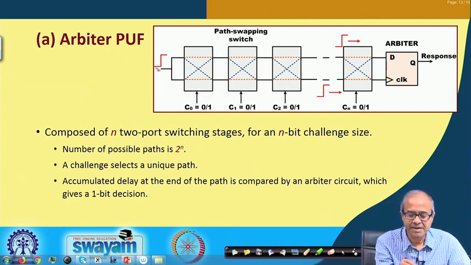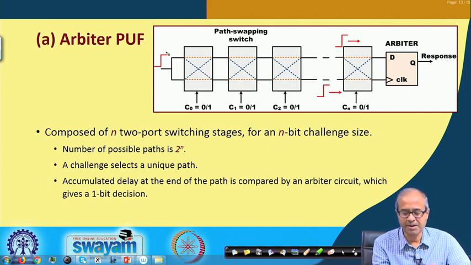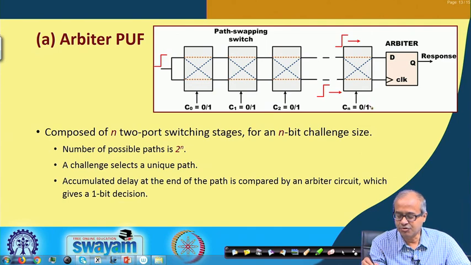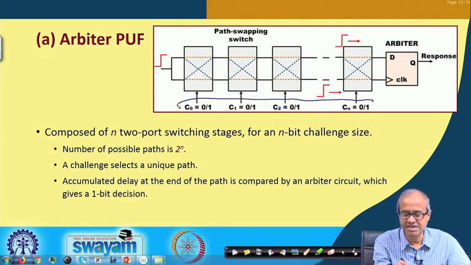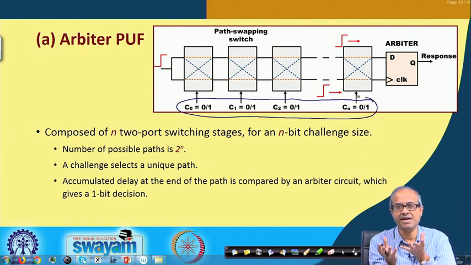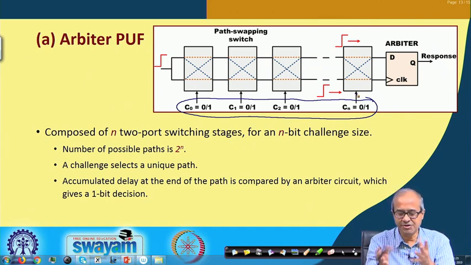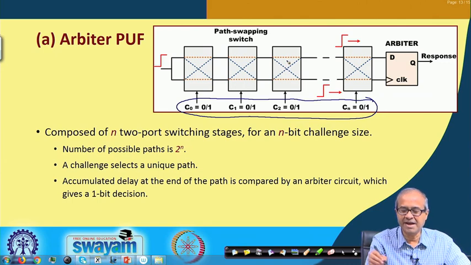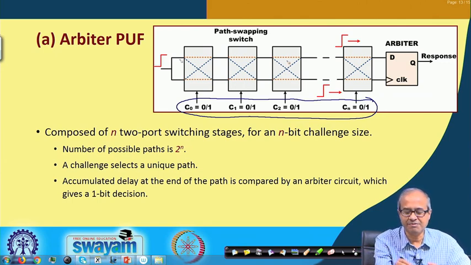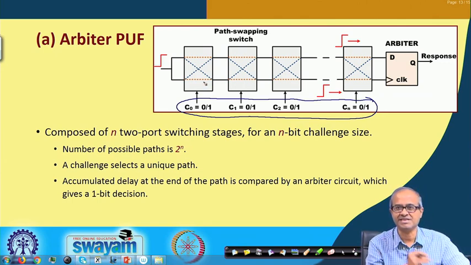You see, at the input we are applying a pulse, let us say 0 to 1 we are applying, and this control signal combination, this is our challenge. We are applying some random bit pattern as a challenge, 0 1 1 0 1 0 1 1 something. So, depending on that, some random path is getting selected, some of them are going straight, some of them are getting exchanged. So, the delays are different.